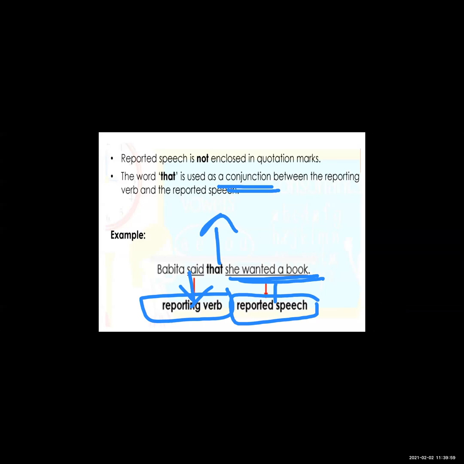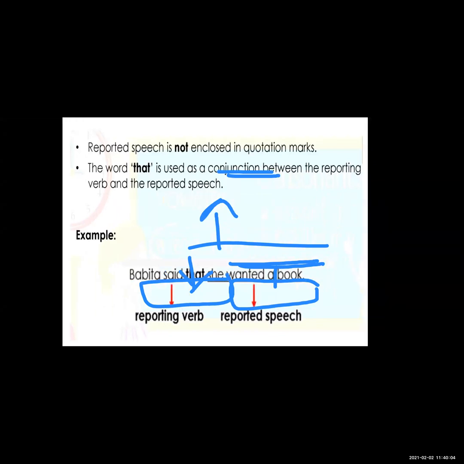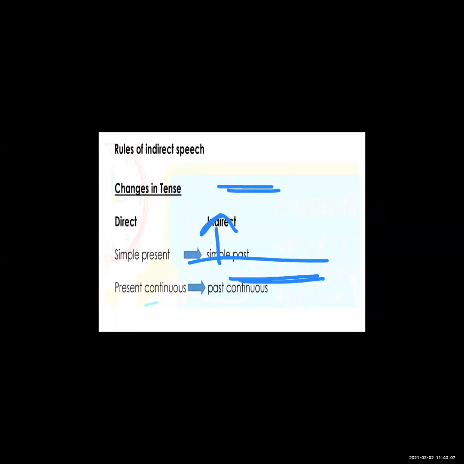And see, students, when we are going to write direct and indirect speech, some rules are very important. We will learn the rules in the next lecture. Okay, students, so till here, do you understand or do you have any doubt?